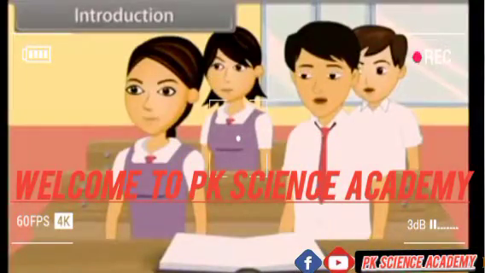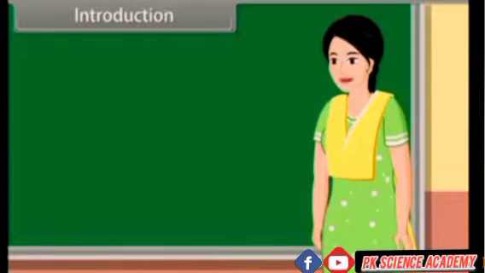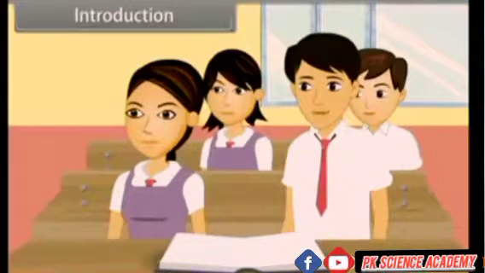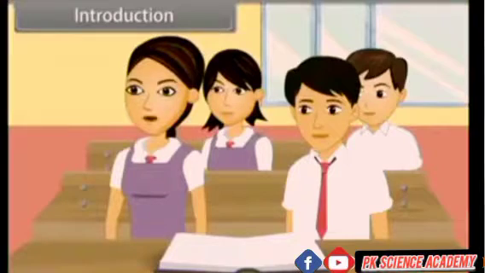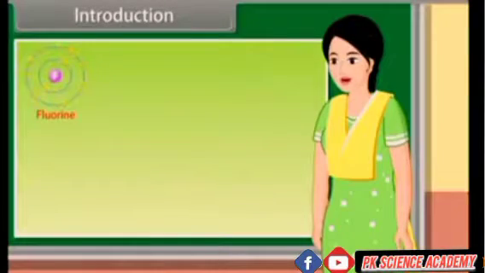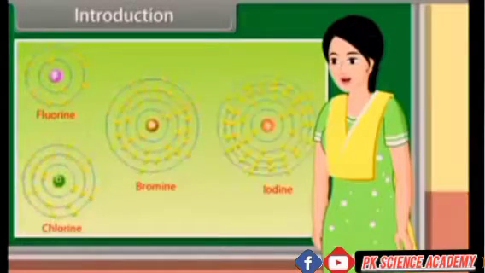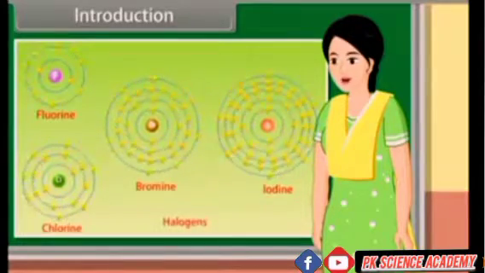Good morning, teacher. Good morning, students. Today we learn haloalkanes and haloarenes. Ma'am, what are haloalkanes? Haloalkanes are the chemical compounds in which one or more of the hydrogen atoms in an alkane have been replaced by halogen atoms. And what are halogens, ma'am? Halogens are the reactive nonmetals having 7 valence electrons.